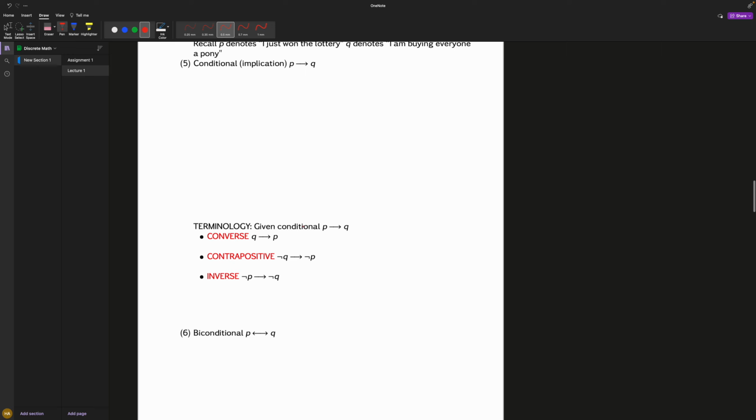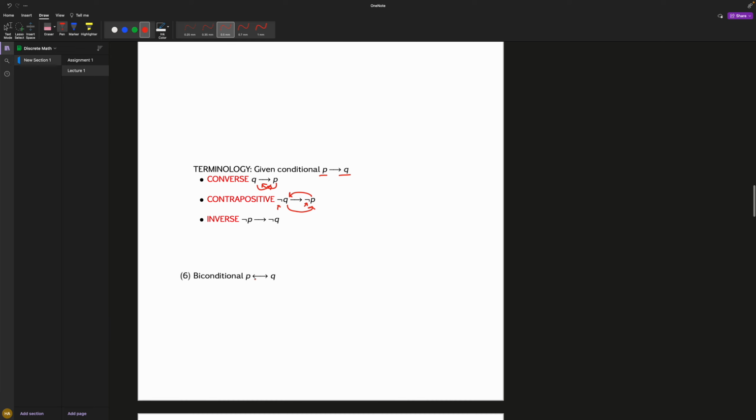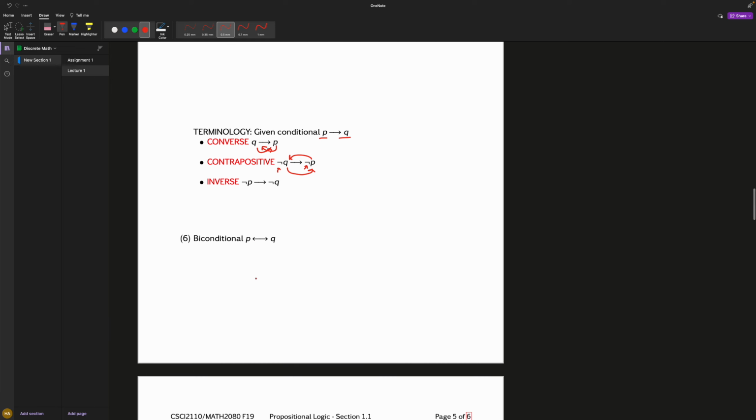Converse, contraposition, and inverse. It's really simple. With converse, you see it's P implies Q, you just flip them. This will go here and this will go there. Contraposition is you flip and negate. So you see we negated them as we flipped them. And inverse is you don't flip, you just negate. Do you need to know these? I would say possibly. Do you need to memorize them? No. As you practice, you will kind of get it.